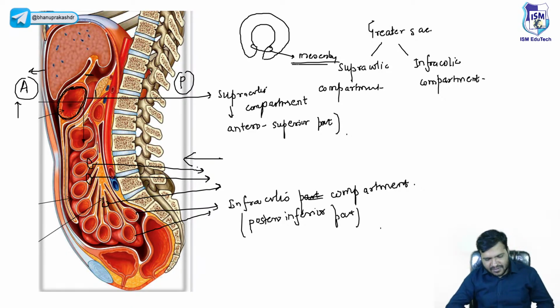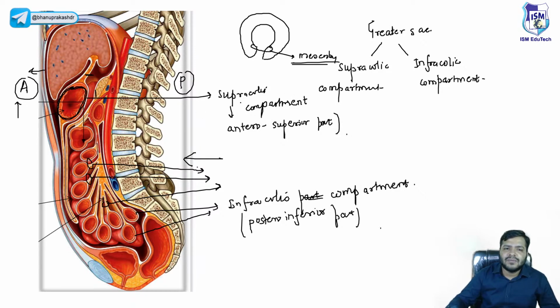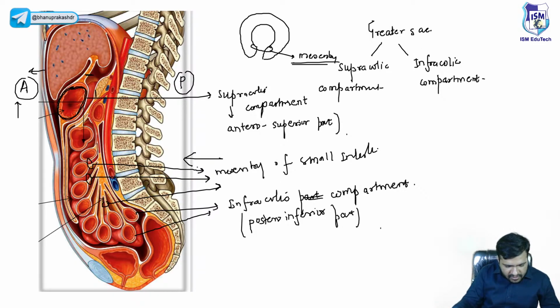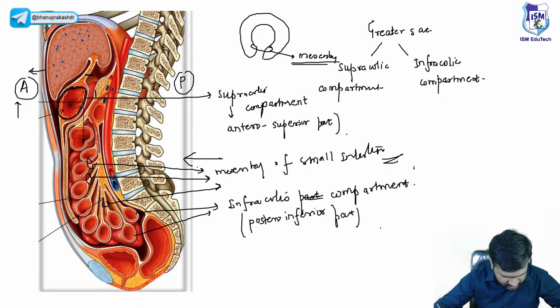Yes, everyone is right. Ahmed, very good. Peritoneal folds, Sarishta, very good. It is mesentery, completely clear. So because this is part of the small intestine, beta, what name will I give it? Mesentery of small intestine, mesentery of small intestine, right? So yes, I hope this is clear beta.